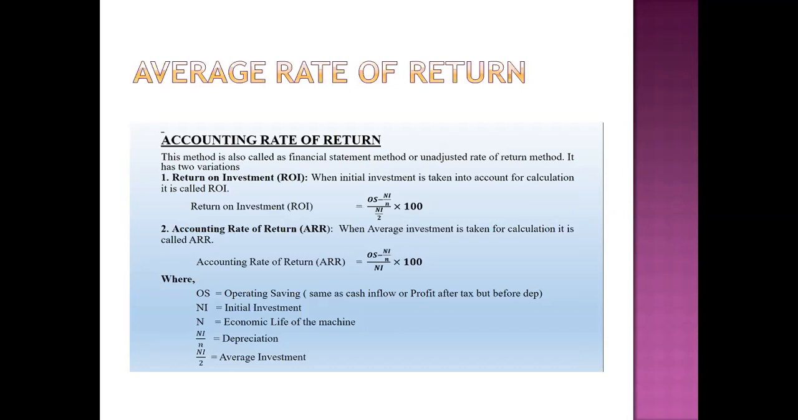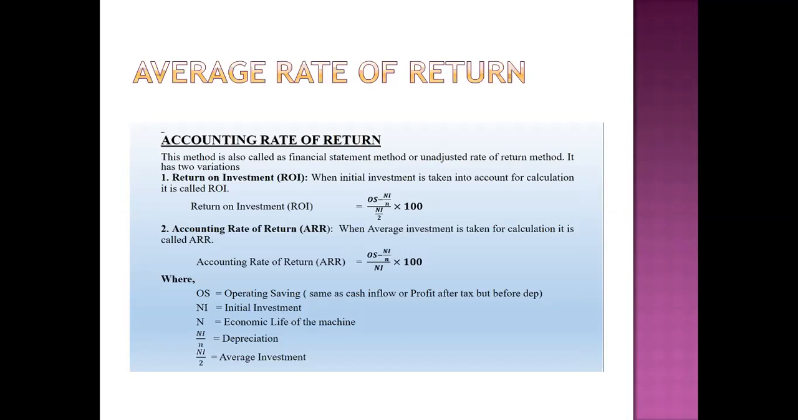How will you get the amount? Obviously, if you want to calculate the average investment, it is your initial investment plus 0, divided by 2, and you have the average investment. Similarly, you will get the average return. You have 5 years of data given, you divide the amount by 5, then you will get the average return. If you want to calculate the average rate of return, simply you have the average investment and the average return, multiply by 100, and we will get the answer.